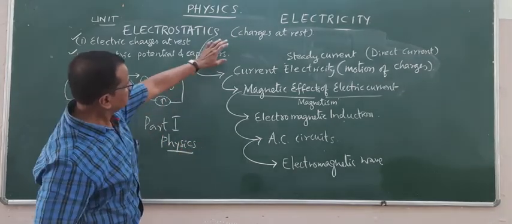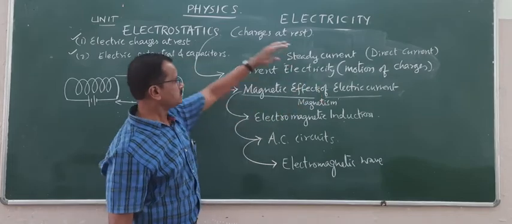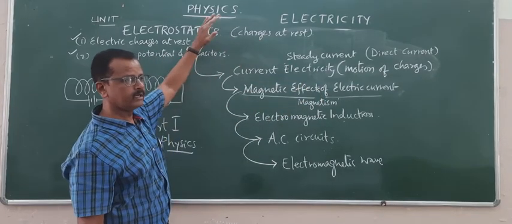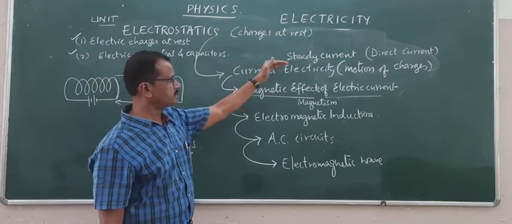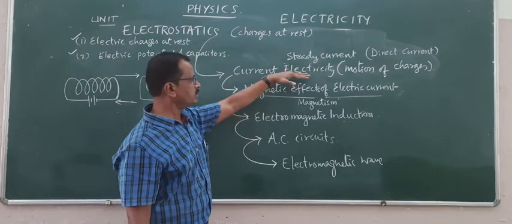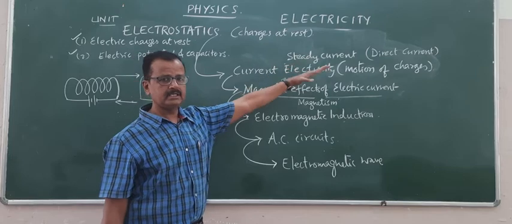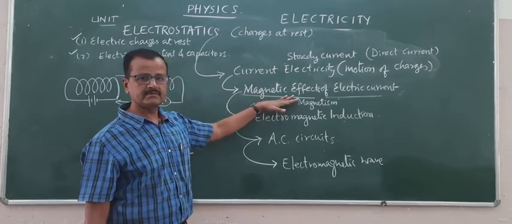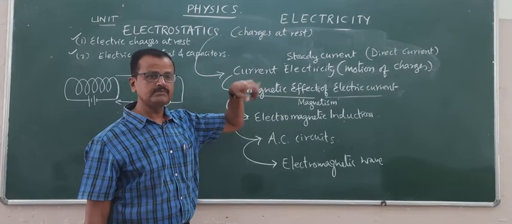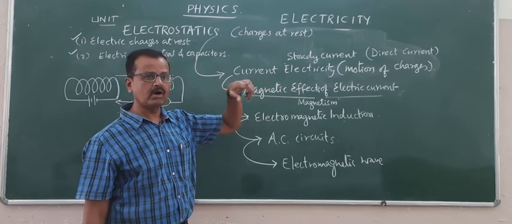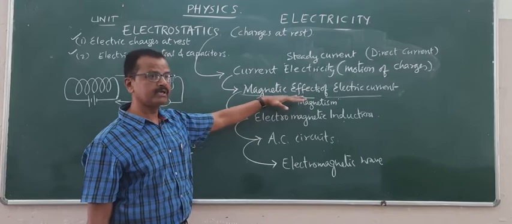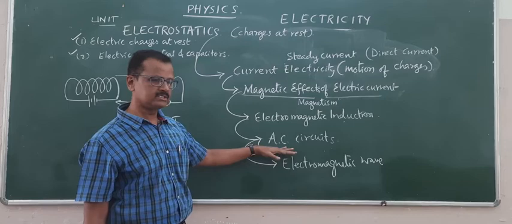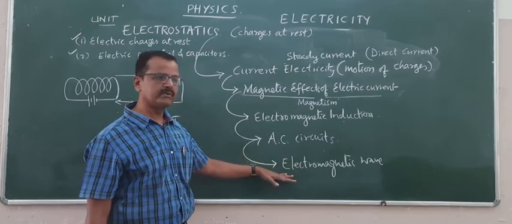Are they not related to charges? Charges, as long as they are at rest, static, we learn it as electrostatics. When they start moving at a constant rate, we learn it as current electricity and its applications and circuits. Magnetic effect of current, when the charges are flowing through a straight conductor or a coil, we learn its important effect, the magnetic effect. Then electromagnetic induction, AC circuits, electromagnetic waves.